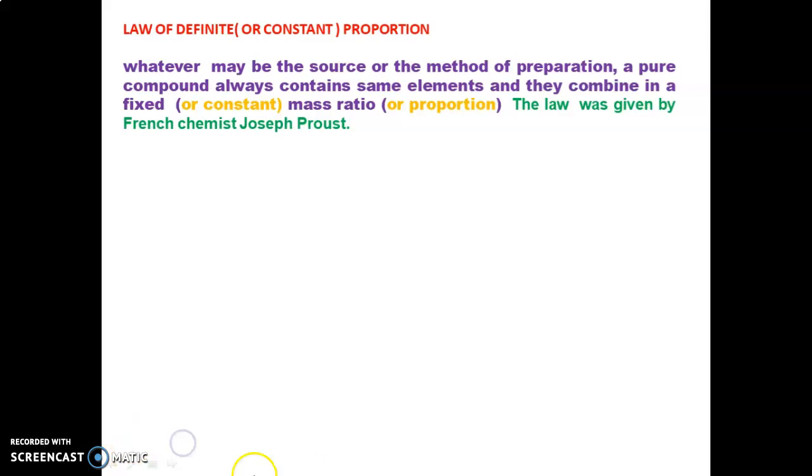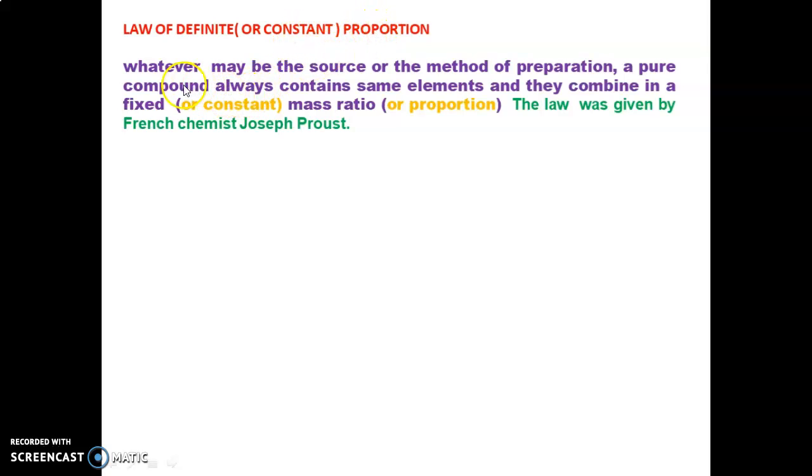The first law is the law of conservation of mass. Today I am going to discuss the second law of combination, that is the law of definite proportion. The law of definite proportion is the second law, also called the law of constant proportion.